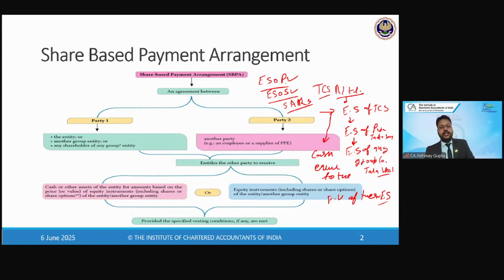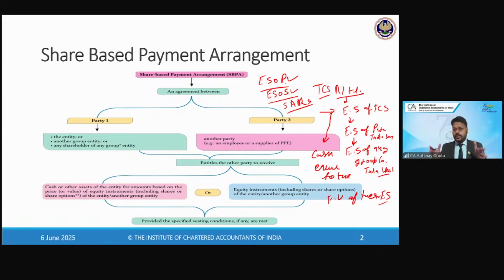So generally in the case of SARs, the company agrees to pay the differential in the price of the shares from the grant date till the exercise date to the employees, instead of actually issuing the shares and crediting the shares into their demat account, right? So those are called SARs, share appreciation rights. So this is prima facie the scope of this standard.